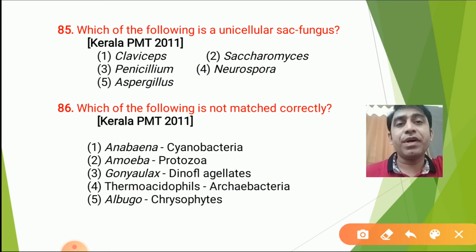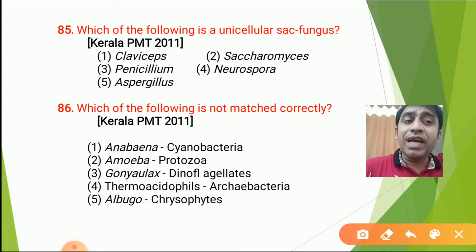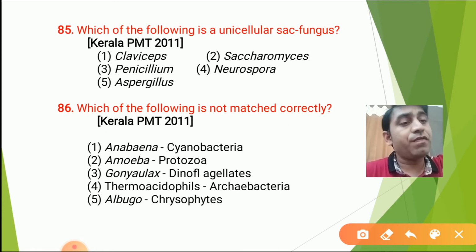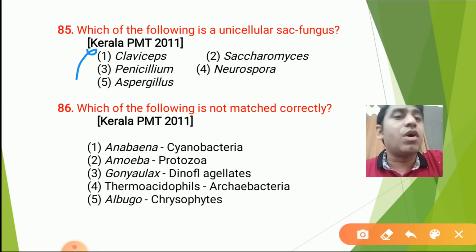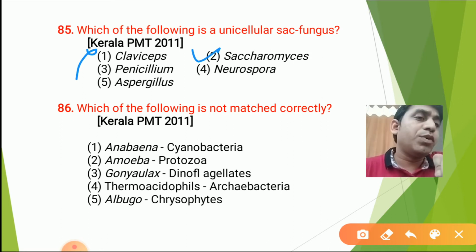Next, question number 85. Which of the following is a unicellular sac fungus? Unicellular means having a single cell, and sac fungi means what? Bag. We saw the 4 different types of fungi: ascomycete, phycomycete, basidiomycete and deuteromycete. Asco means bag. So Claviceps is not unicellular. Saccharomyces is unicellular.